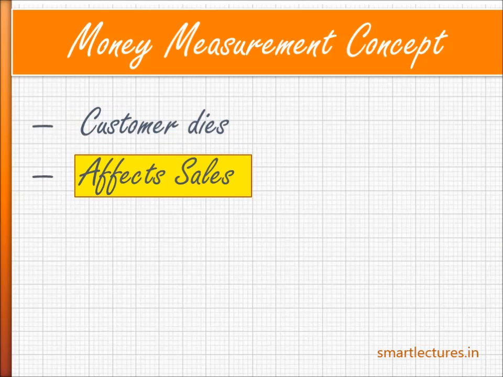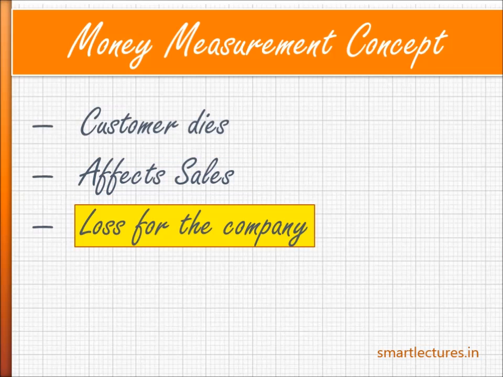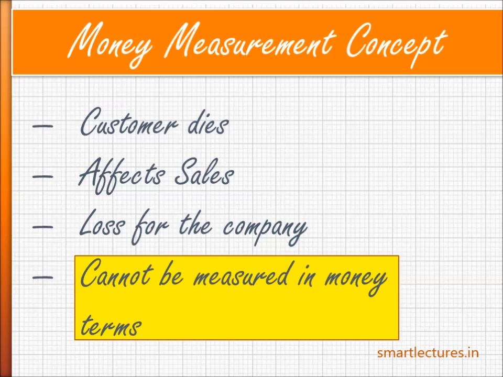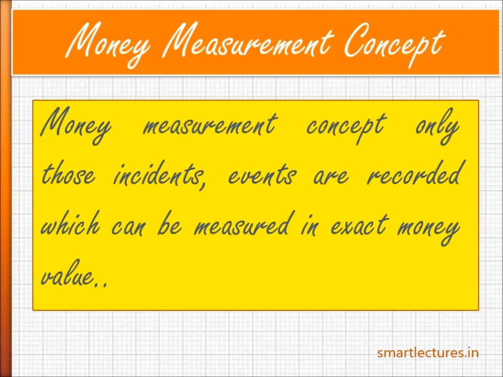Naturally, it will affect your sales in future. It's a loss for the company. But the death of a customer cannot be measured in exact money terms, so this incident cannot be recorded in the accountancy. So under the money measurement concept, only those incidents and events are recorded that can be measured in exact money value.